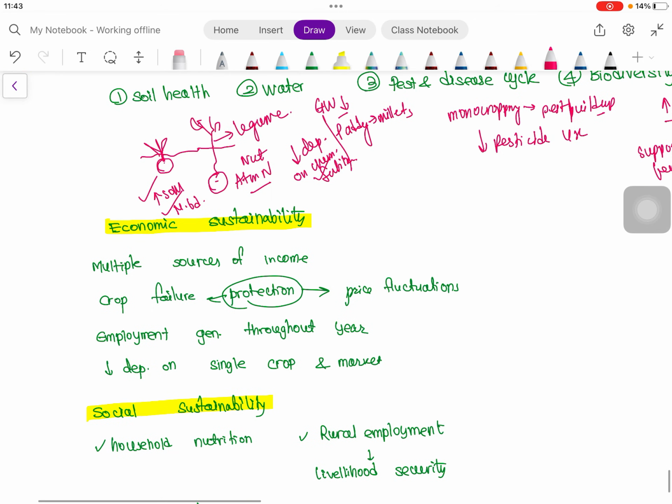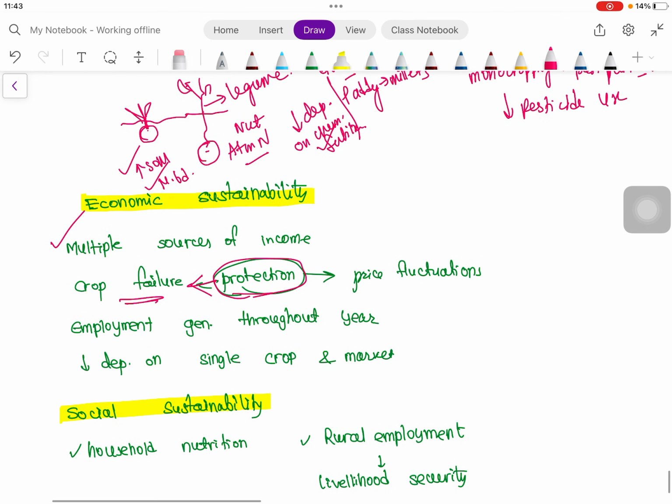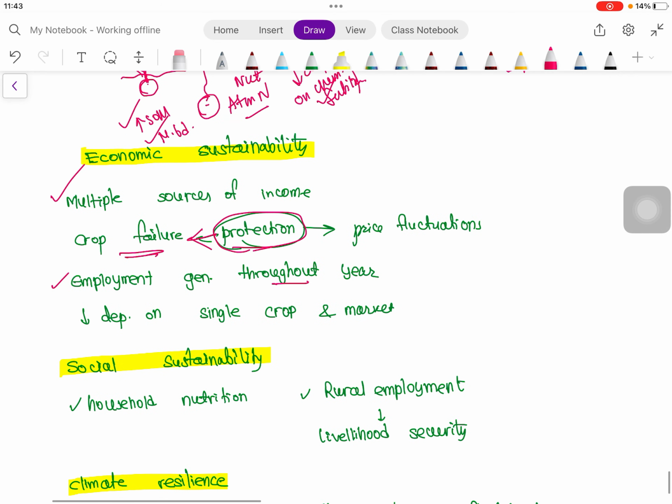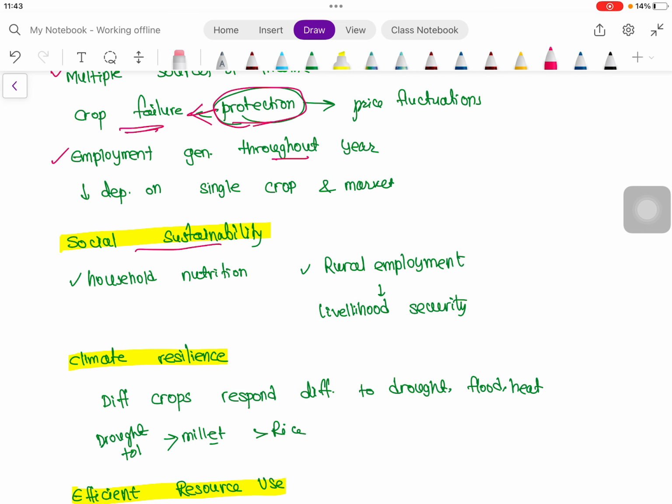Then coming to economic sustainability. There are multiple sources of income and protection in respect of crop failure and price fluctuation, because we are not dependent on a single crop or single market. Then employment generation throughout the year. Then social sustainability is also there, like household nutrition, as we are getting carbohydrate, protein, and vitamins. Then rural employment is also there, and livelihood security of small and marginal farmers is also there.